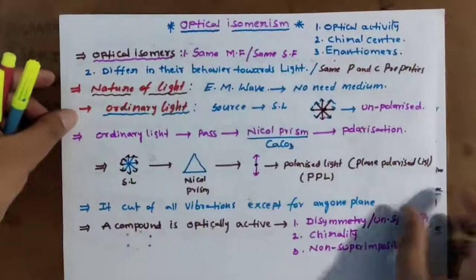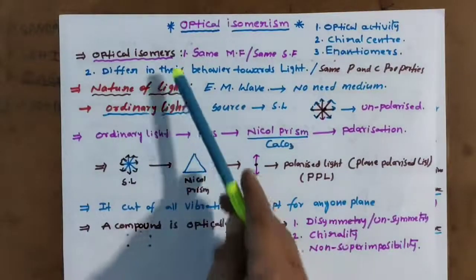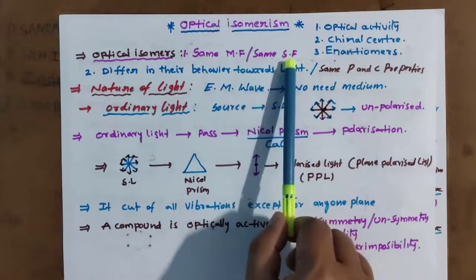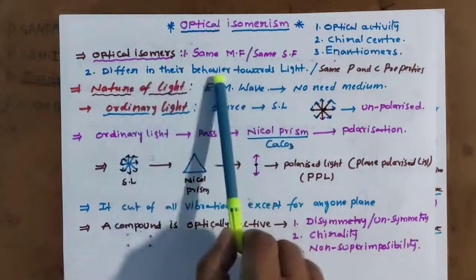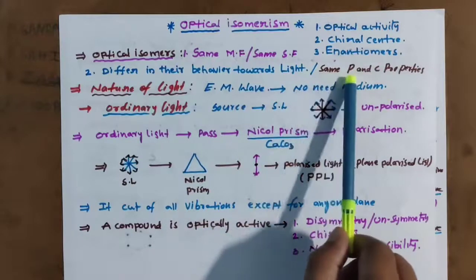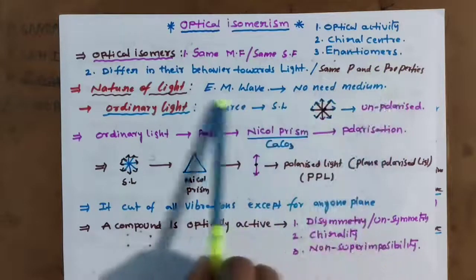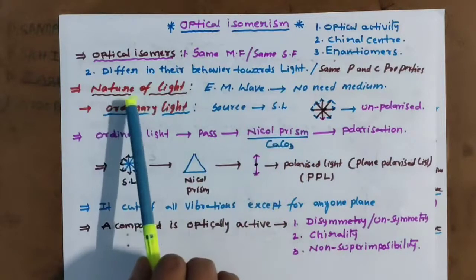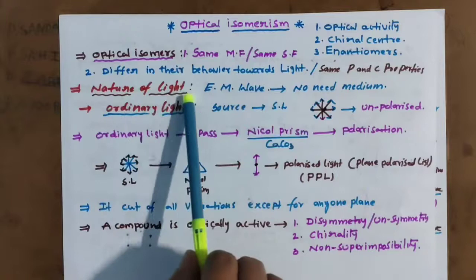What is optical activity? Optical isomers have the same molecular formula and the same structural formula, but the difference is their behavior towards light. They even have the same physical and chemical properties. So to address optical isomerism, we need knowledge of the nature of light.